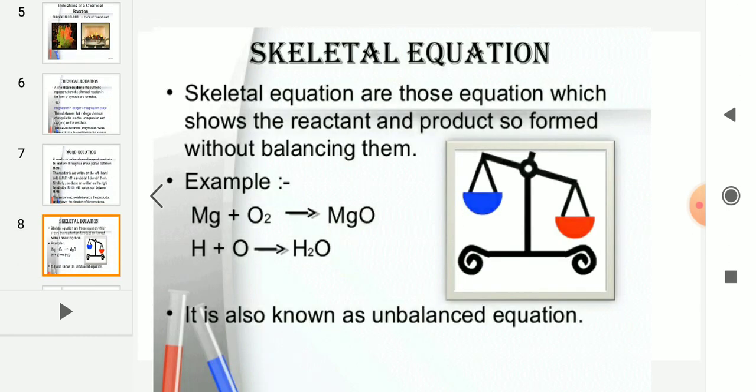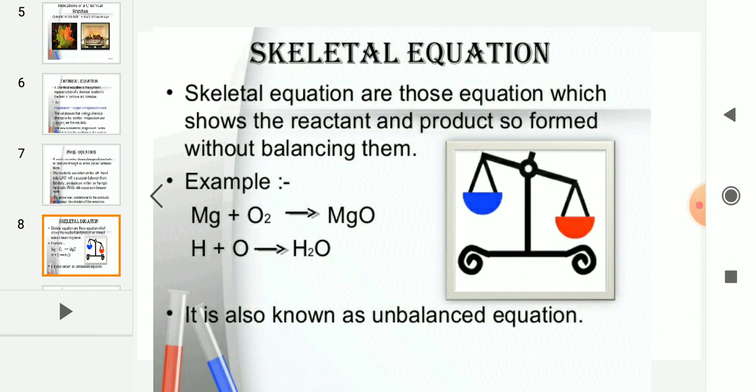Next, skeletal equation. Chemical equations should always be balanced. That means the molecules of the reactants on the left hand side should be equal to those of the products on the right hand side. That is what you call a balanced chemical equation.